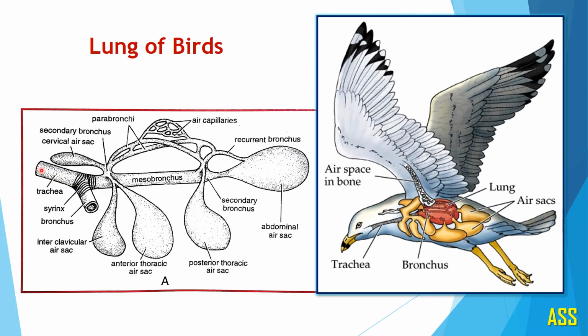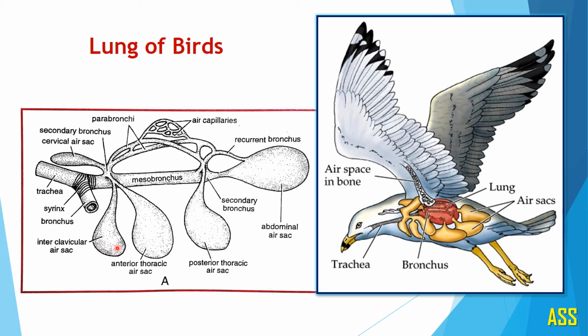This is the main windpipe or the trachea. After passing to the syrinx, it is divided into left and right bronchi, and these lungs give a number of air sacs.